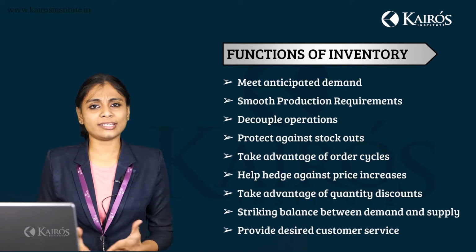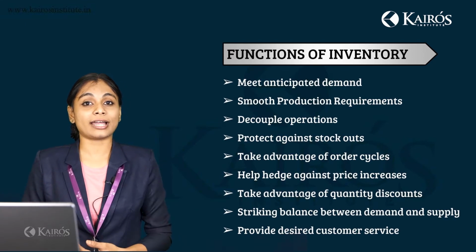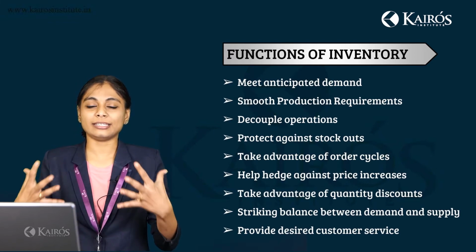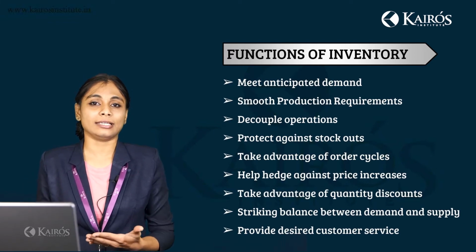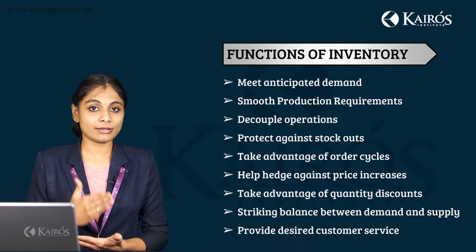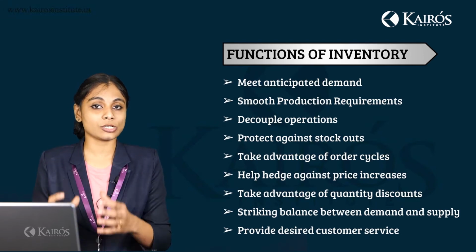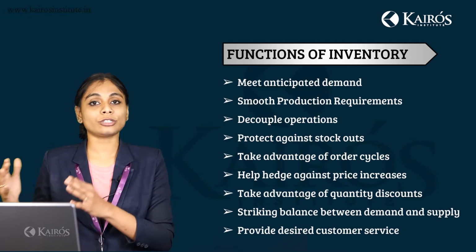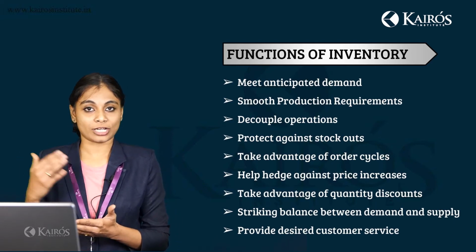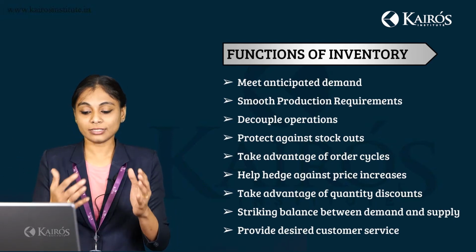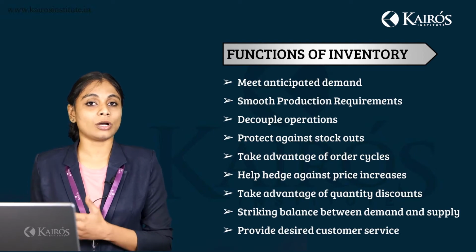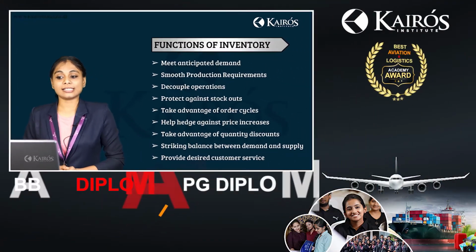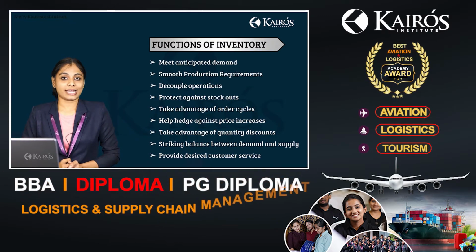It can be due to various reasons like strikes in the factory, environmental conditions or natural calamities. It can be anything. If you do not have enough or the optimum stock maintained in the organization, you cannot ensure a smooth production cycle throughout the business year. Then the next point is to take advantage of order cycles.